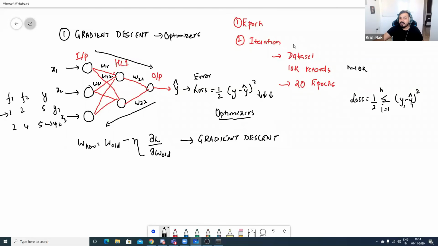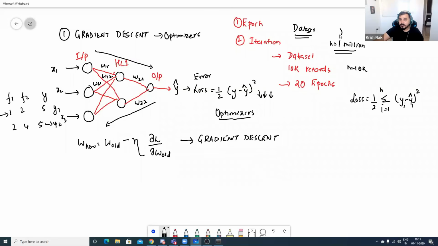In gradient descent, again, I'm telling you, the whole data set, the complete data set, is taken. Now, what is this iteration? Understand over here. Right now, my data size is 10K records. What if my data size becomes 1 million records or more than 1 million records? At that time, what will happen? When I do the front propagation, I have to take all the 1 million records according to gradient descent and calculate my loss function. And then in the backward propagation, I have to update all the weights.